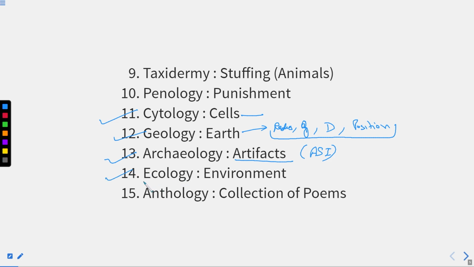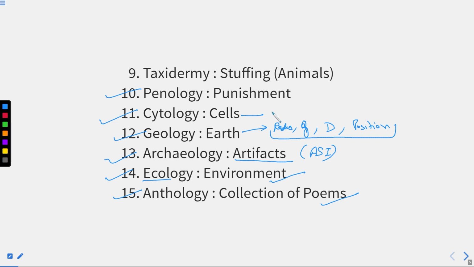Ecology, as the word suggests, eco means environment. You must have heard of global warming, pollution, all these things come under this, right? Then anthology. Anthology is what? A collection of poems, right? Small poems are collected somewhere. They are known as an anthology, right? I hope I'm able to explain things well. Now you can hear as well.